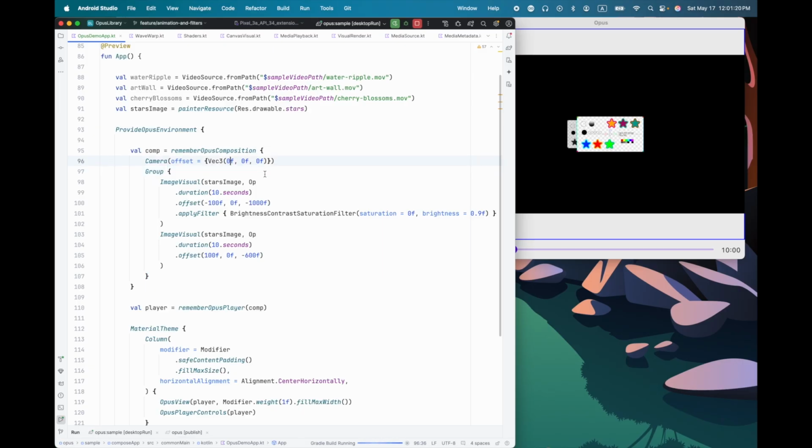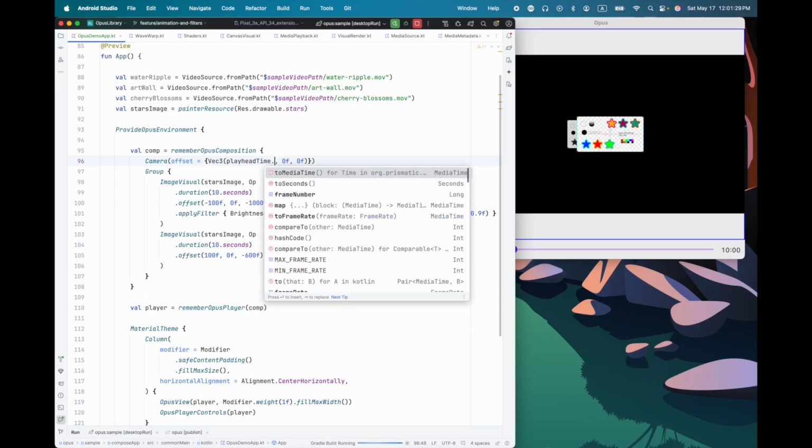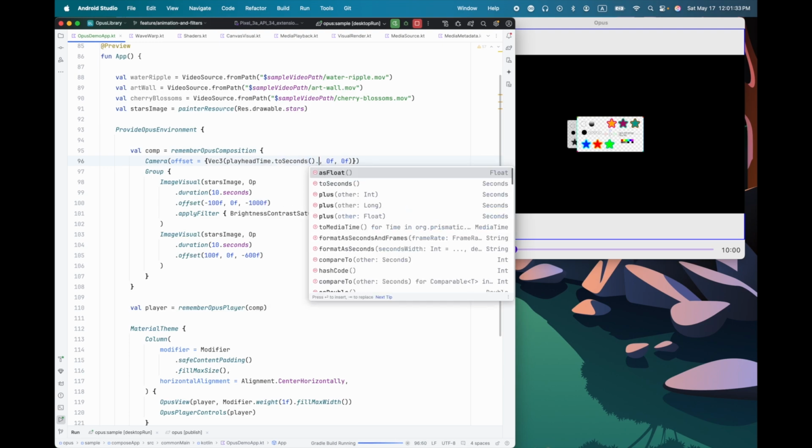So this allows us, because it's the lambda version, we can calculate based on the playhead time. So let's do that. Let's get the playhead time, and let's get that in seconds as a float.